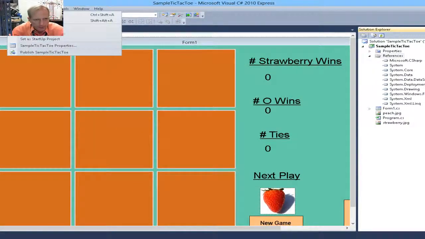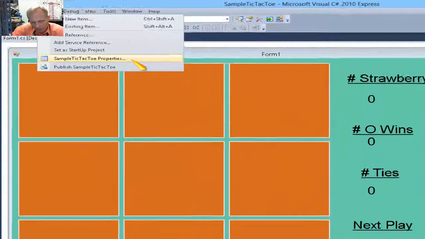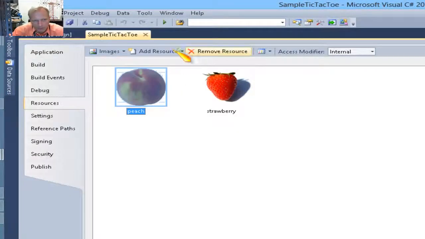The first thing I need to do when I want to play a sound is import the sound file and make it one of my project resources. This is similar to importing an image file. You go through the same process. You go to the project menu, then you go to properties, then you go to add resource, add existing file,